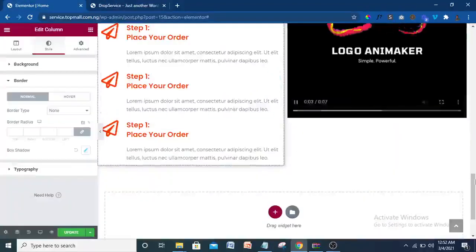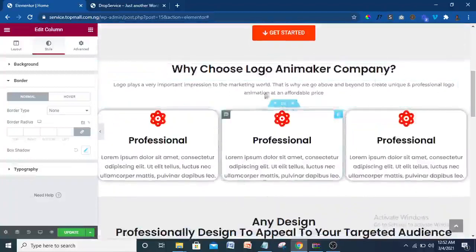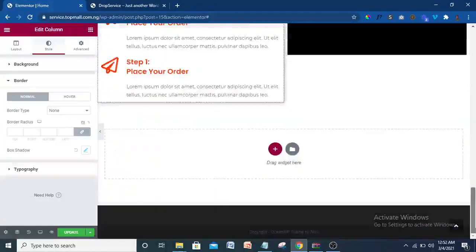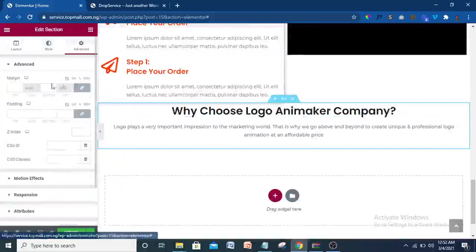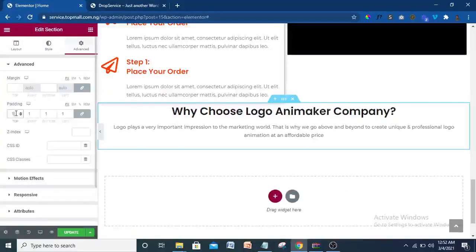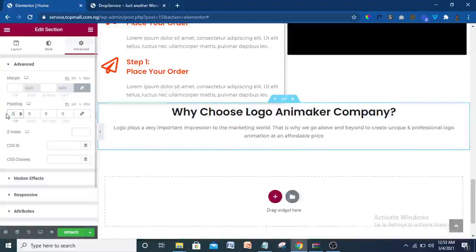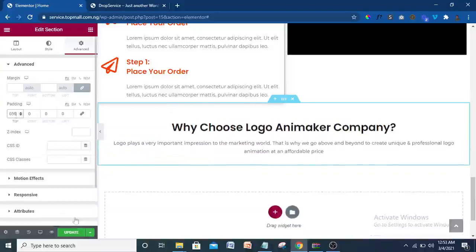To do this part is very easy. Just come up a bit here. I'm going to use this part to take care of that part. So I'm going to copy this one. Copy this, then come down here and paste it here. So let me give it a padding. I'm going to give it a top padding. Right, so delink it first. Let me make it 0. Then delink it here. A top padding of 30 we do. No, 30 is small. Let's make it 50. Yeah, a top padding of 50.